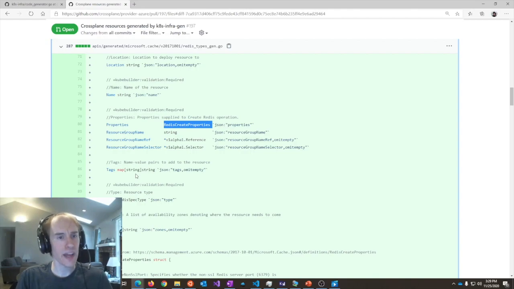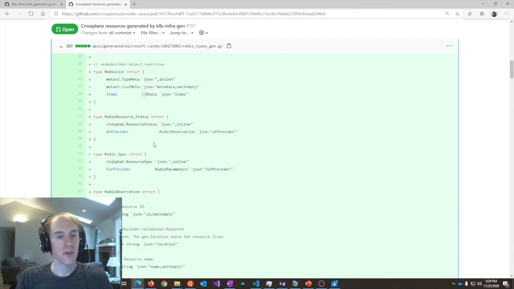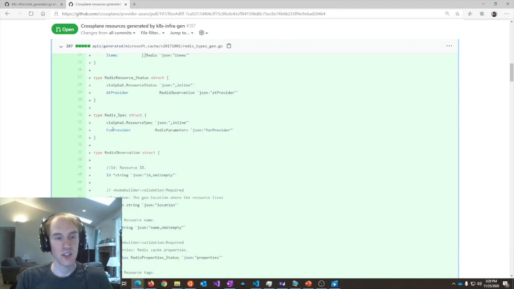So I mentioned Redis a little bit earlier, and here is a Redis type. Redis in Crossplane has a spec and a status. Okay, that makes sense. The spec has ForProvider, which is the standard shape of resources in Crossplane, and then this Redis parameters has the information that would be conveyed to the cloud provider, which is Azure.